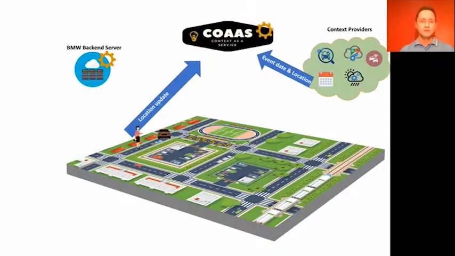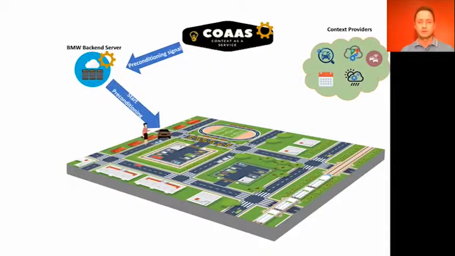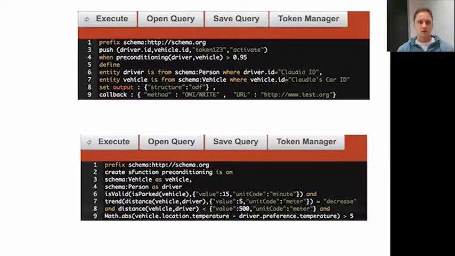Based on the information about the distance decrease between Claudia and her car and meeting planned, CoaaS reasons that the car is likely to be used. This triggers sending a notification to BMW Connected Drive, which starts the preconditioning process. By the time Claudia reaches the car, the temperature inside the cabin exactly meets her preferences. What was needed to be done for this magic to happen?